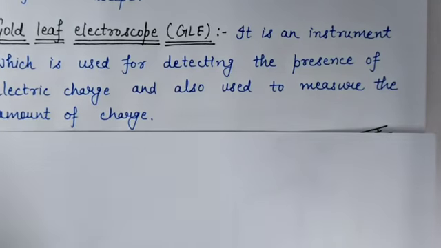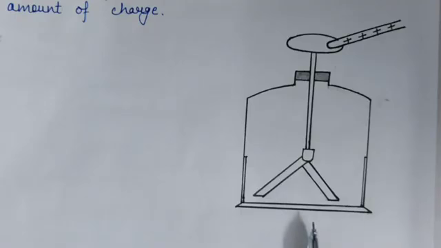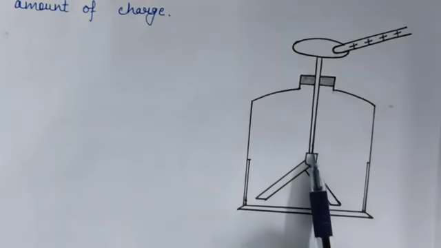Okay, this is a gold leaf electroscope. The essential parts of a gold leaf electroscope are, first, two extremely thin gold foils attached to the lower end of the metal rod.